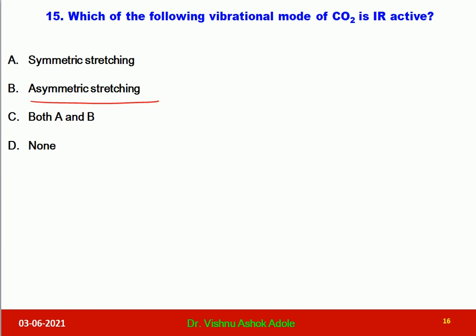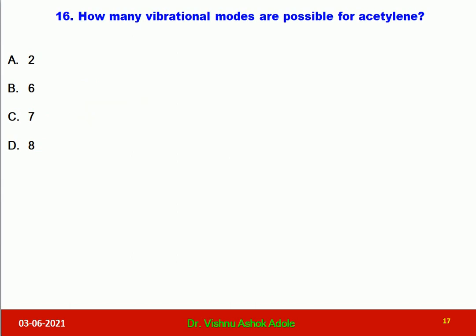Let us go for question number 16. How many vibrational modes are possible for acetylene? Let us draw the structure of acetylene. Acetylene is a linear molecule because all atoms are present on a single axis. Acetylene is also called as ethyne. How many atoms are present in acetylene?